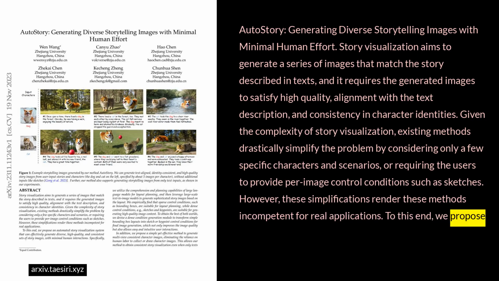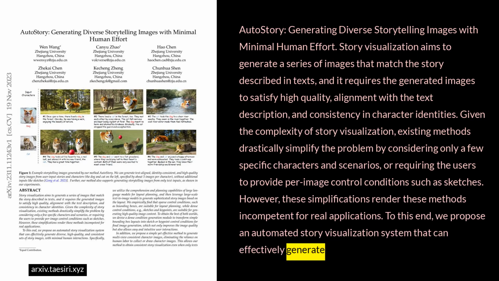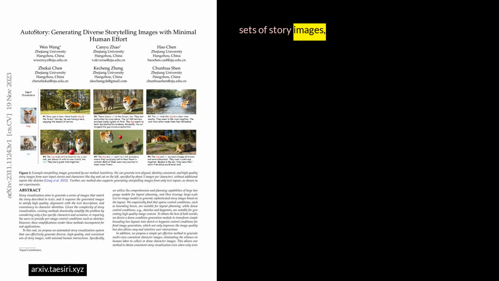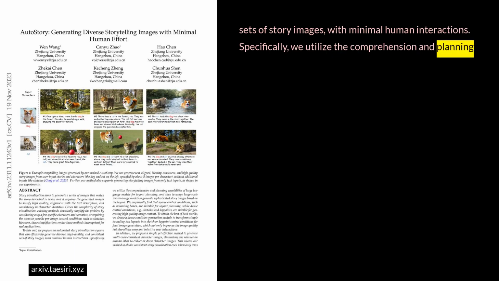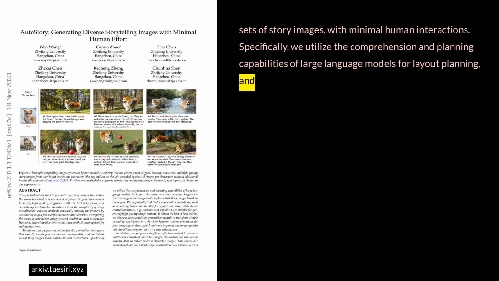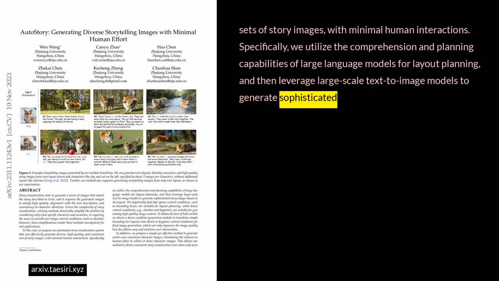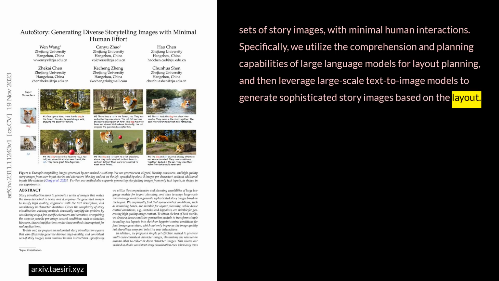However, these simplifications render these methods incompetent for real applications. To this end, we propose an automated story visualization system that can effectively generate diverse, high-quality, and consistent sets of story images with minimal human interactions. Specifically, we utilize the comprehension and planning capabilities of large language models for layout planning, and then leverage large-scale text-to-image models to generate sophisticated story images based on the layout.